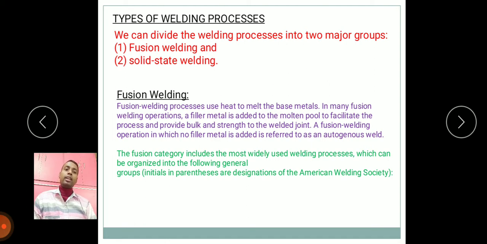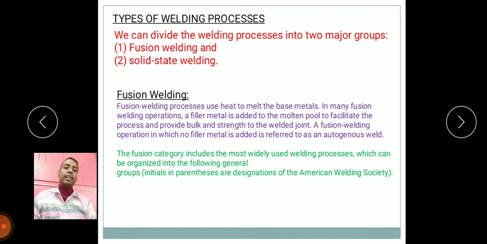So keep in mind the autogenous welding process. The fusion category includes the most widely used welding processes, which can be organized into the following general groups.